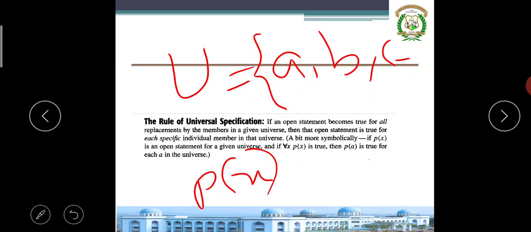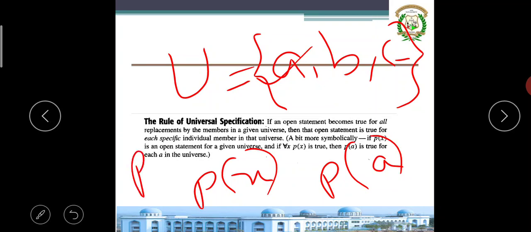If P of x is true, it should be true for P of A, P of B, P of C. Each specific individual member in that universe should satisfy it.